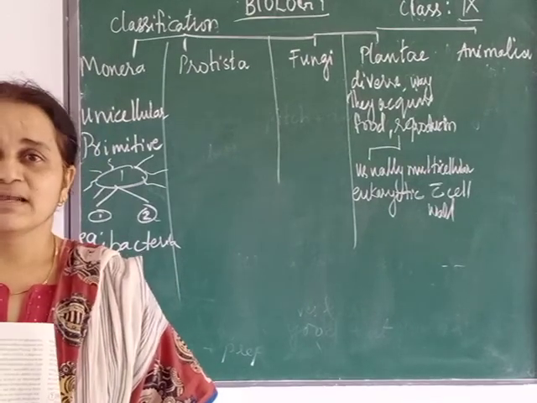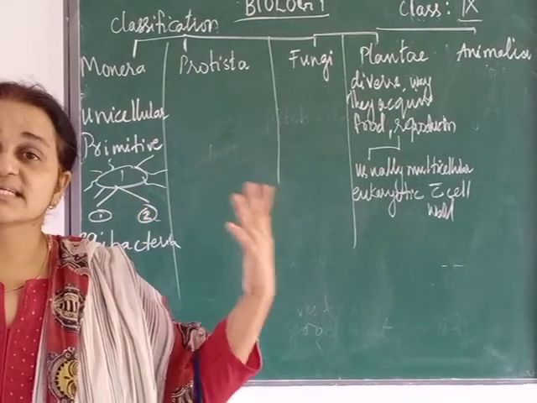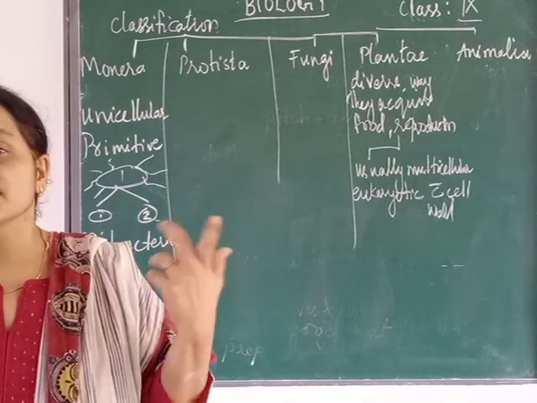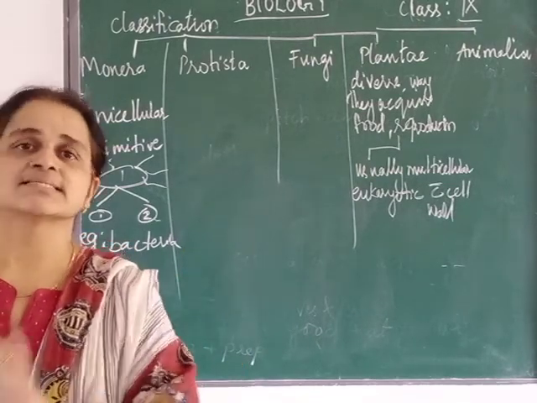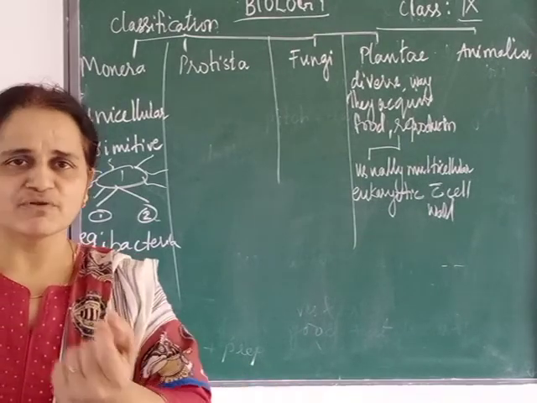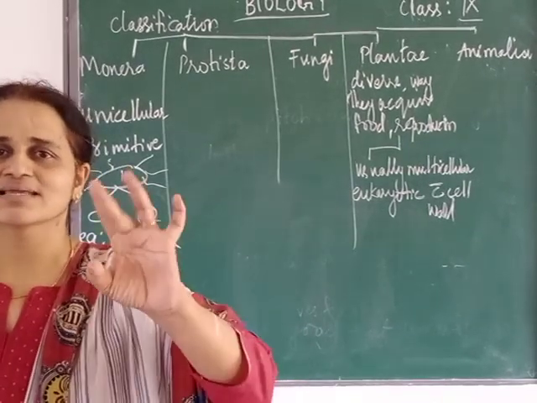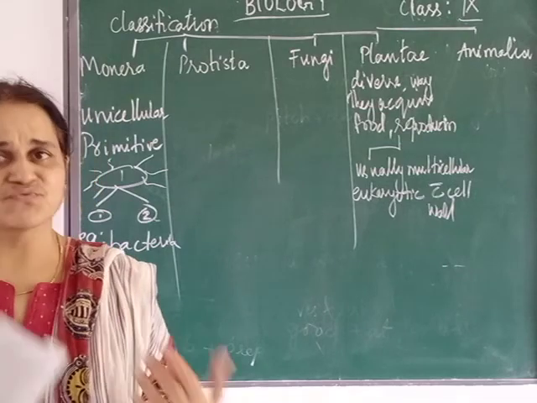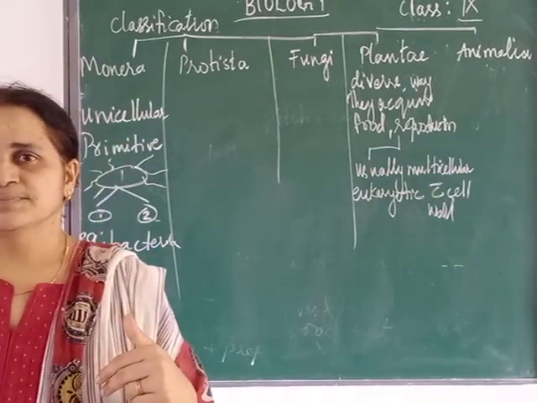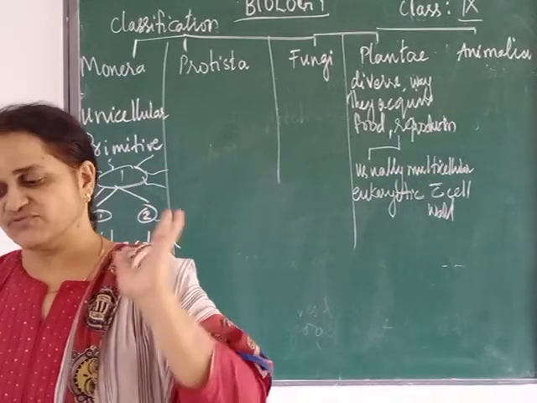Harmful bacteria cause diseases like the common cold and many other bacterial diseases. But one useful bacteria in our kitchen is lactic acid bacteria, which convert milk into curd.